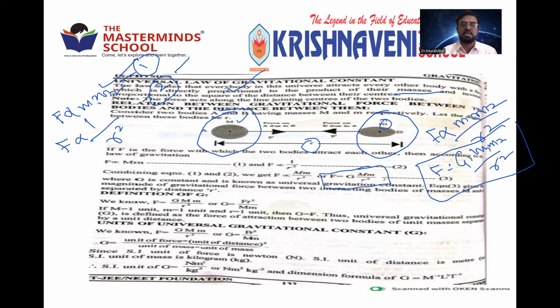You know force is measured in Newton. But what is G? G is introduced as a proportionality constant. In place of the proportionality symbol, to remove that, we use the constant. So G is a constant value. The value of G is 6.67 into 10 power minus 11 Newton meter square by kg square. How did we get it? I'll tell.